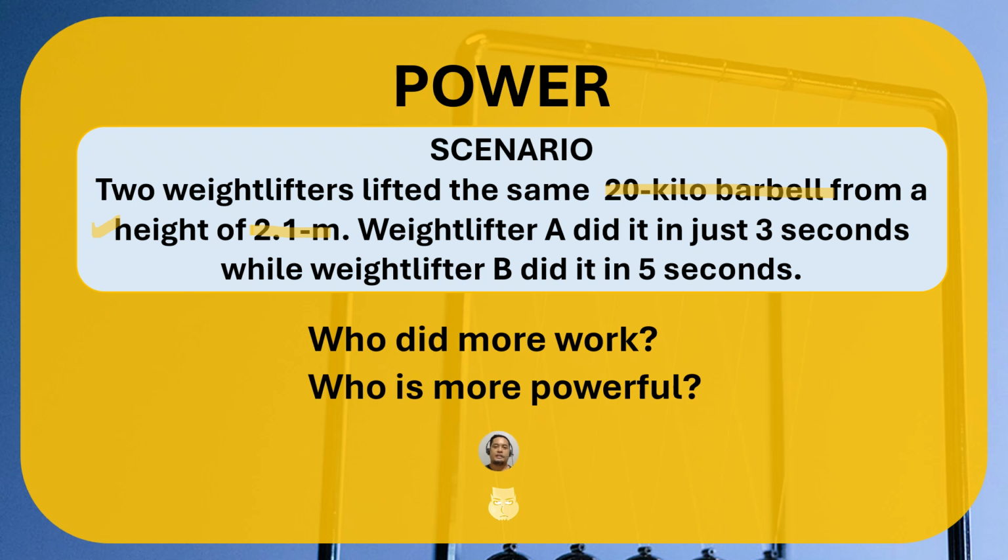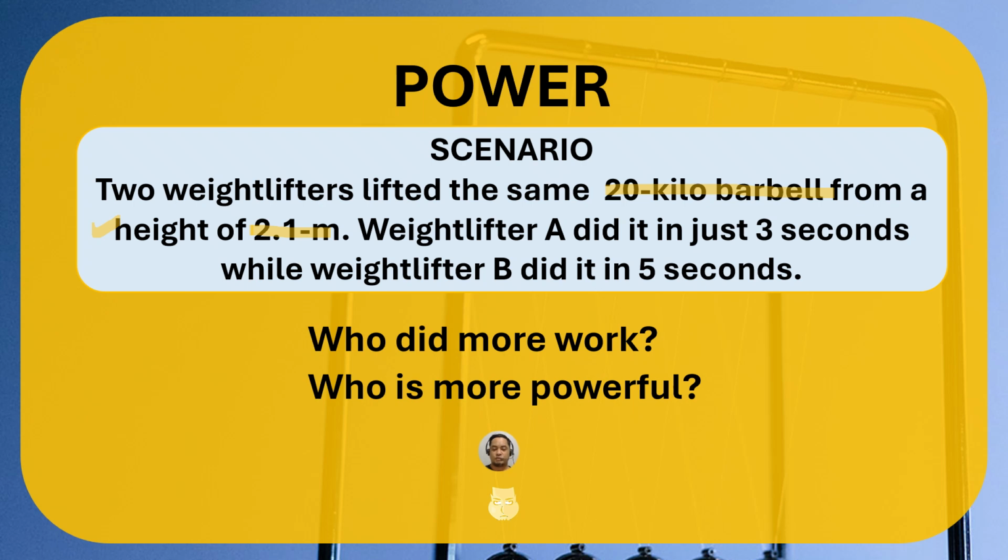And the formula to get the potential energy, if you could still recall, is just mass times gravity times the height. So you multiply 20 kilos, the height 2.1 meters, and the gravity 9.8. Both weightlifters A and B have the same amount of work done because they carry the same mass, gravity is constant, and the height is also the same. So they will have the same joules, or both of them did the same amount of work.